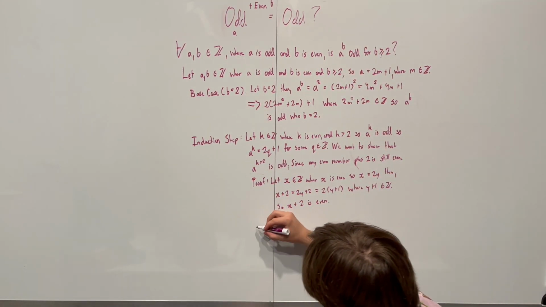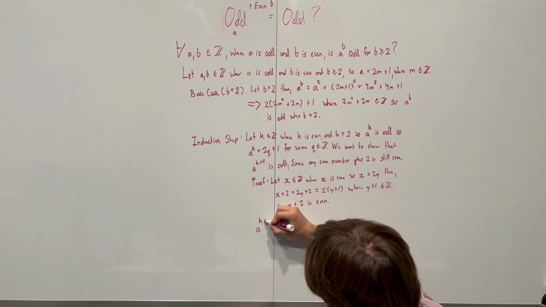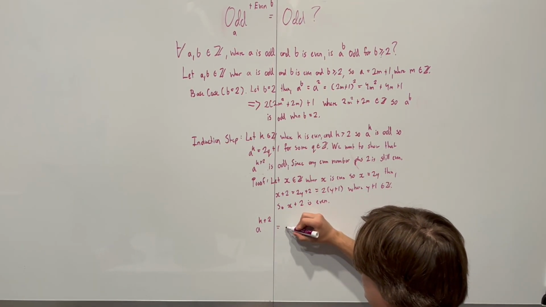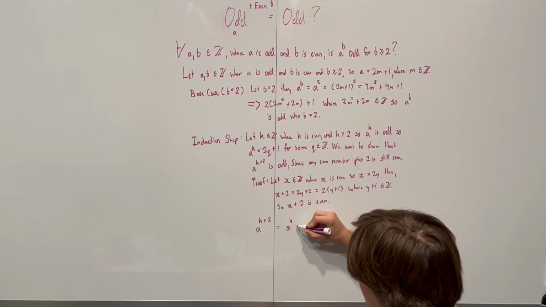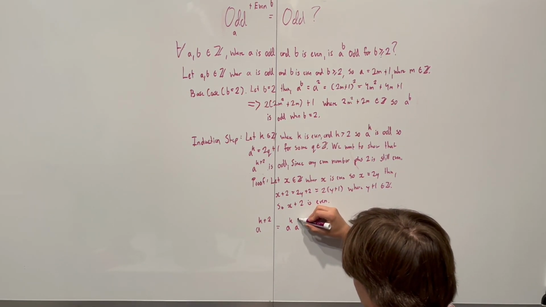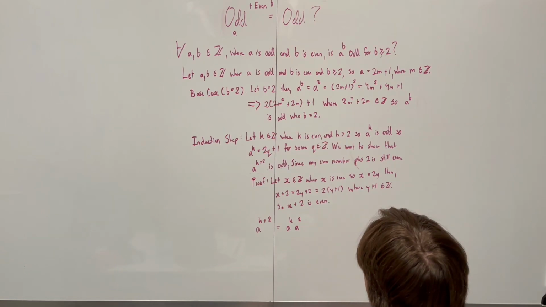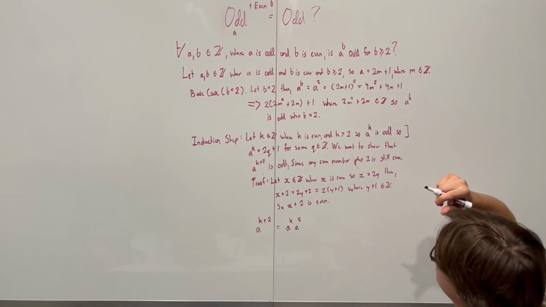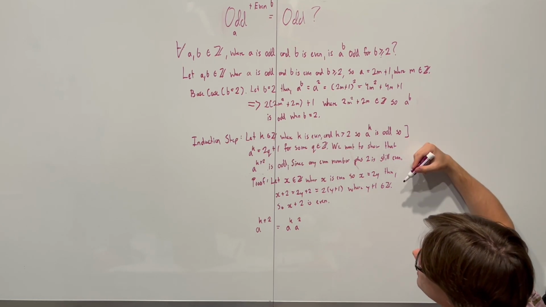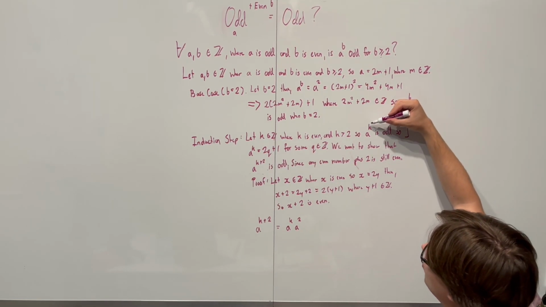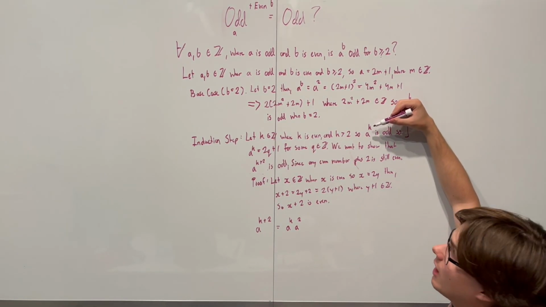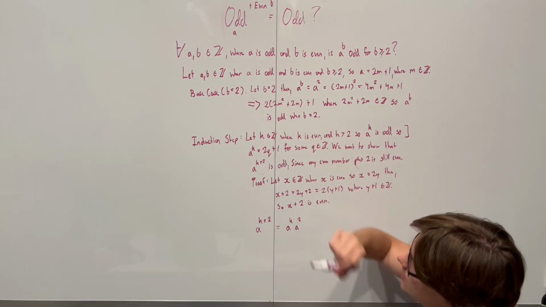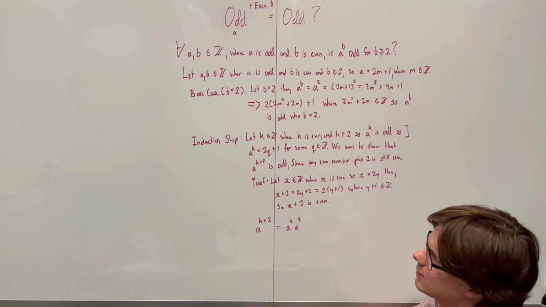We are given a to the power of k plus 2. Well, how can we write this? Knowing our power rules, this is the same as saying a to the power of k multiplied by a to the power of 2. Why did I do that? Well, remember, in our induction hypothesis, which is here, we want to get what we suppose. So we want to get a to the power of k. Why do we want to do that? Because then we can plug this in instead, and it'll almost always make your proof way simpler.